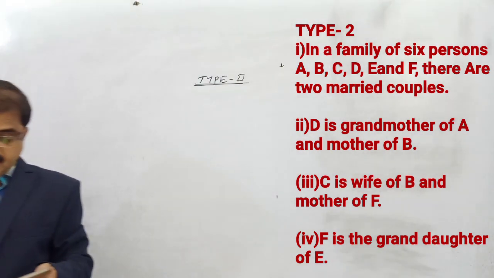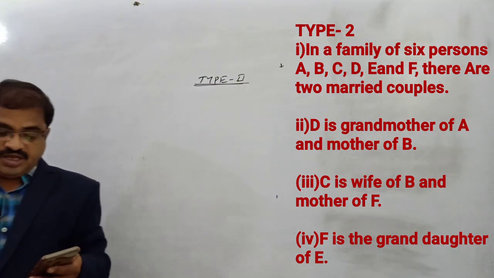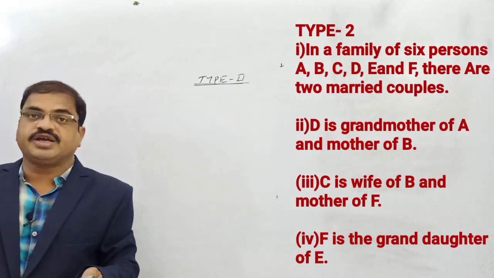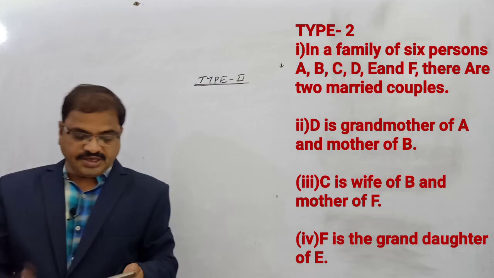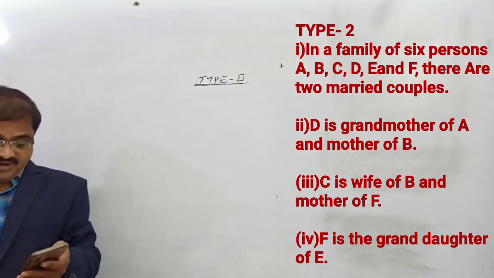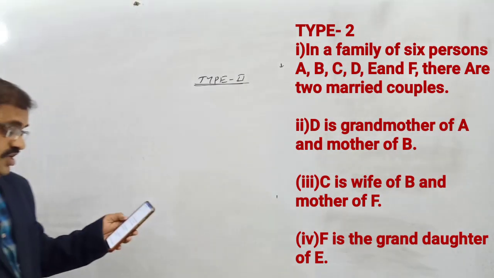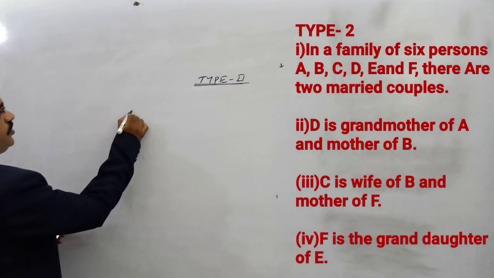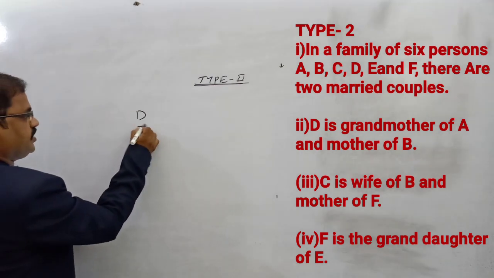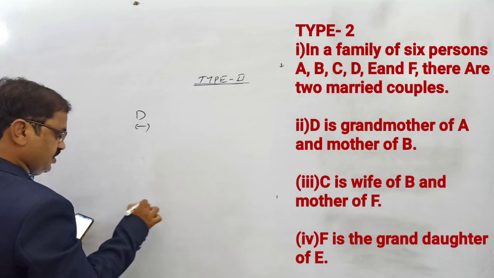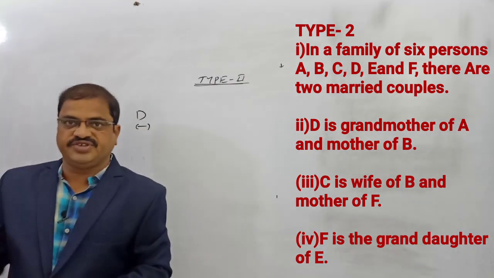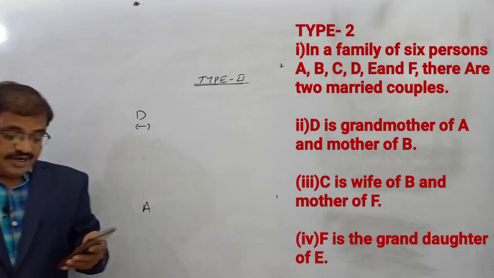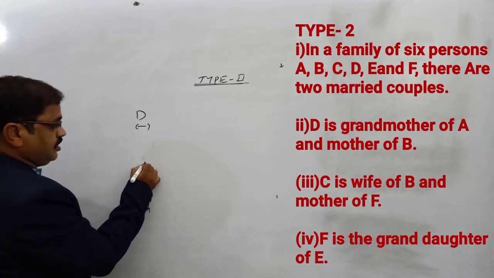In a family of 6 persons, A, B, C, D, E and F, there are 2 married couples, meaning two wife and husband pairs. D is the grandmother of A. So D is the grandmother of A, and D's gender is already fixed here. D is the mother of B.